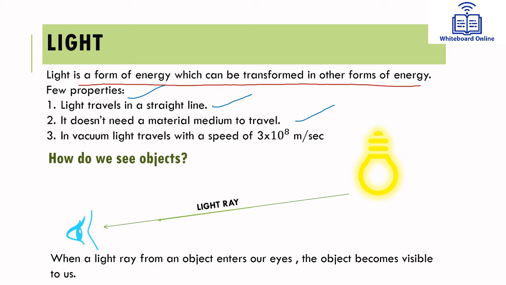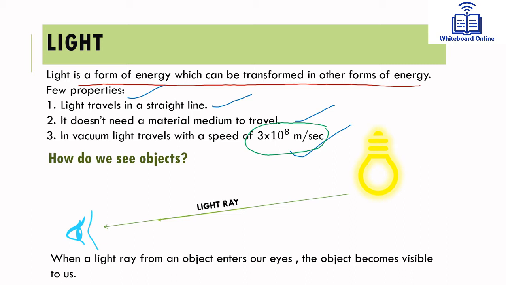Next, in vacuum, light travels with a speed of 3 times 10 raised to the power 8 meter per second. This is the speed of light in vacuum where there is nothing. The light will travel with this speed, 3 times 10 raised to the power 8 meter per second. Now students, let us answer this question.